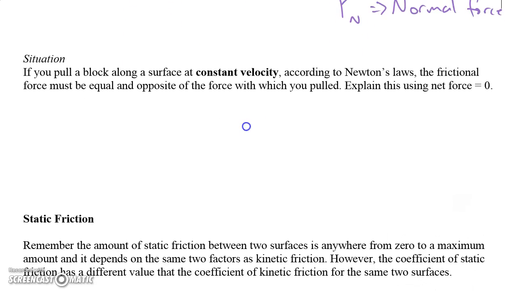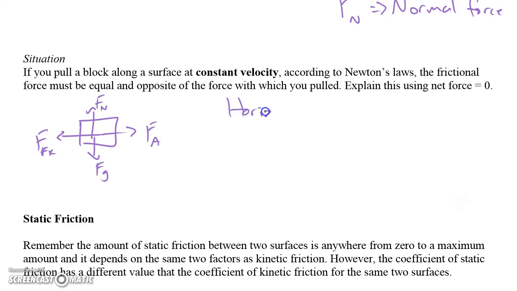Now let's think about a situation. If we're thinking about Newton's first law, we've got a block being pulled along the surface at a constant velocity. If we're doing that, we need to think about why the frictional force would be equal and opposite to the direction that I'm pulling. So let's draw a free body diagram. We've got an applied force, we've got force of friction kinetic, F_g going down, and F_N going up. What we're going to look at though is only the horizontal direction to get what we need.